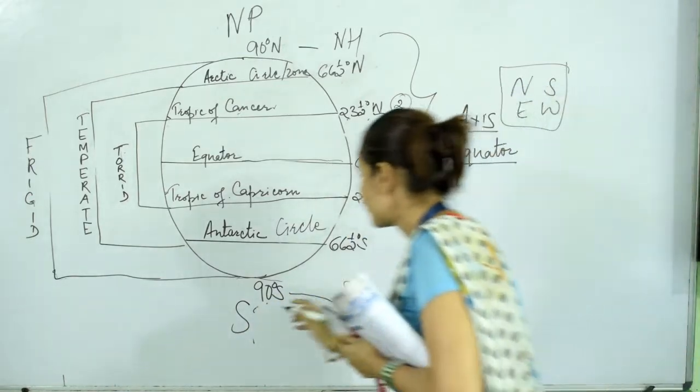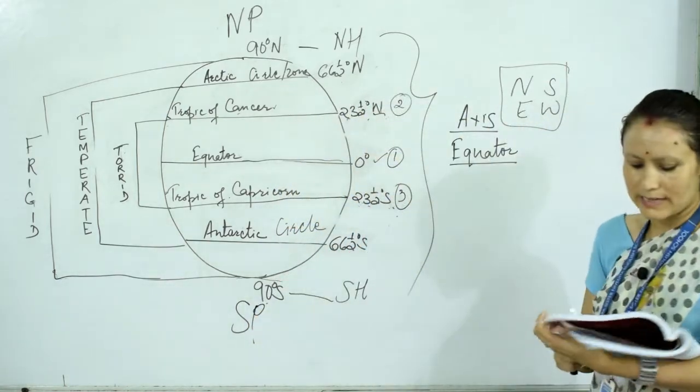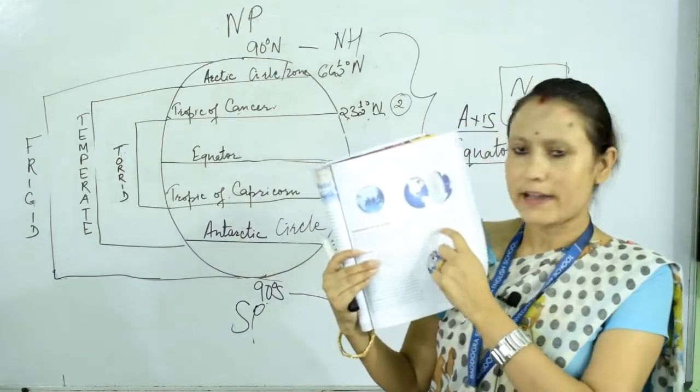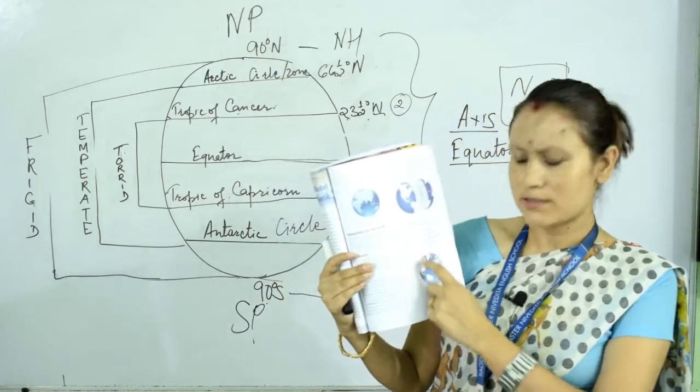Clear? So these are the major latitudes, the important latitudes on the Earth. It is here in your books, underline and study it properly. And you have to draw this diagram also.